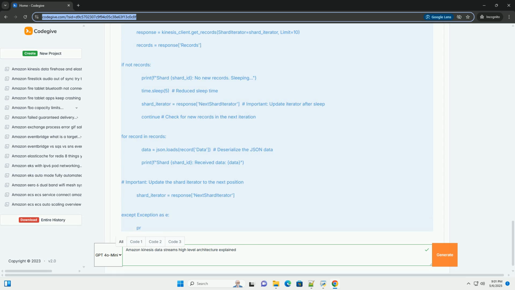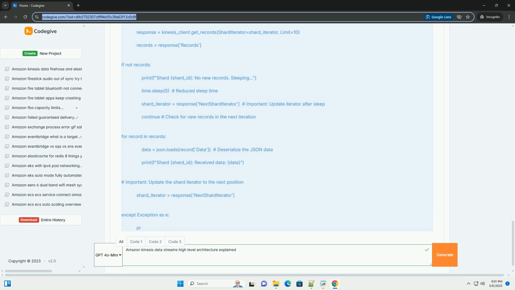3. Kinesis client: creates a Boto3 Kinesis client to interact with the Kinesis Data Streams API. 4. generate_sensor_data: simulates sensor data generation. You would replace this with your actual data source. It creates a dictionary with sensor_id, temperature, humidity, and timestamp. 5. send_data_to_kinesis: takes data as input.